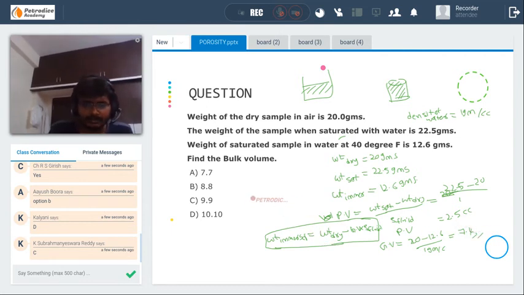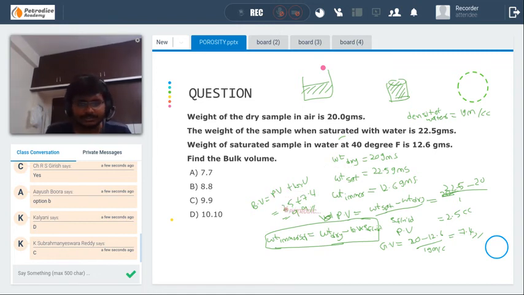And bulk volume is equal to pore volume plus grain volume, that is 2.5 plus 7.4, which is 9.9. Okay.